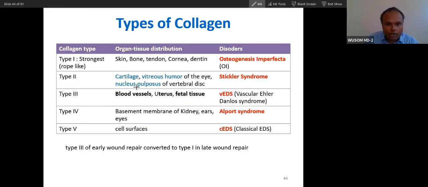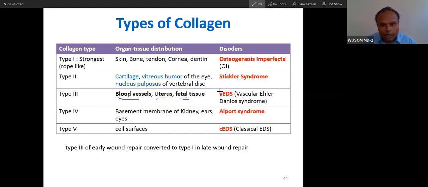Now type 3, you can see blood vessel. Type 3 is present in blood vessel, uterus and fetus. If type 3 is absent, if there is a defect in type 3, what will happen? Rupture of blood vessel, uterus, fetal tissue. There will be rupture of blood vessels and uterus. So type 2 and type 3 have very distinct characteristics. If you remember the type of collagen and distribution, you will easily remember the problem associated with a defect of type 3 collagen.